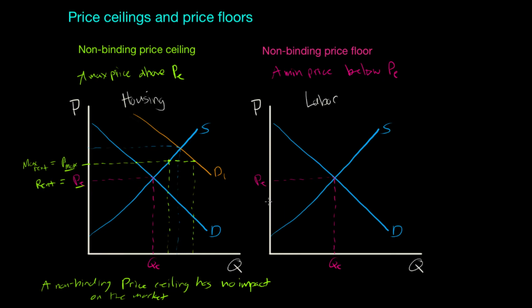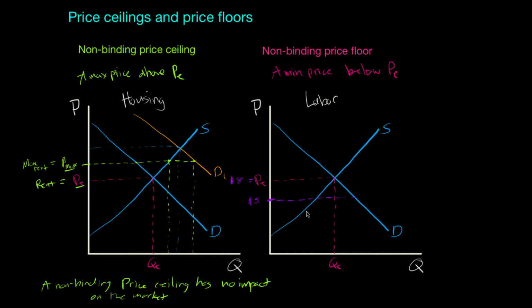All right, well, what about minimum wages? Let's say that the minimum wage in a state is currently $5 an hour. So I can put a point down here at $5. Minimum wage at $5 per hour. But let's say the equilibrium wage rate is currently $8 per hour. What impact does the minimum wage have on the market? The answer is no impact. If the equilibrium is higher than the minimum, then that minimum is what we call non-binding.